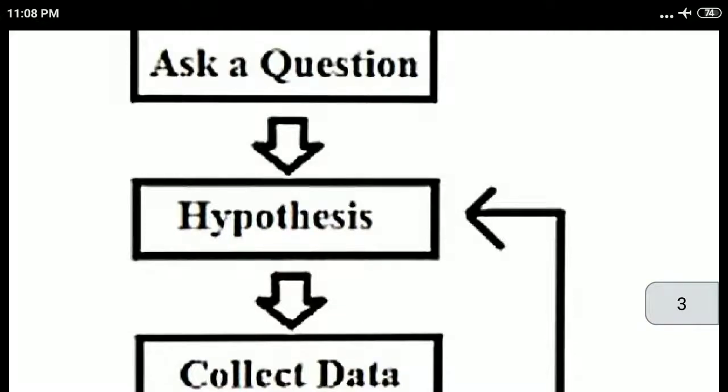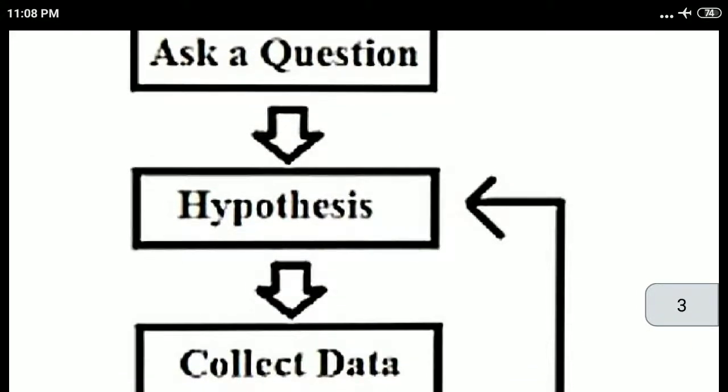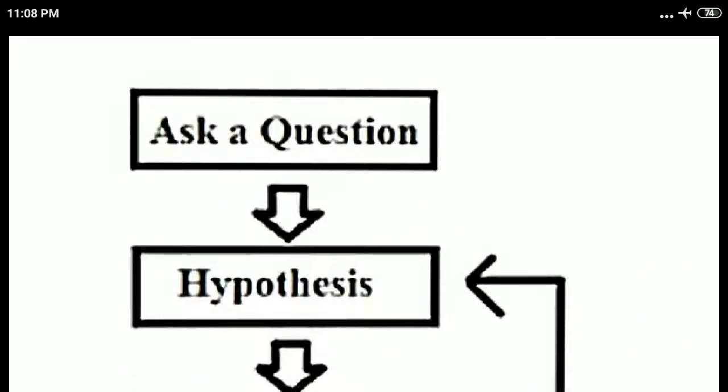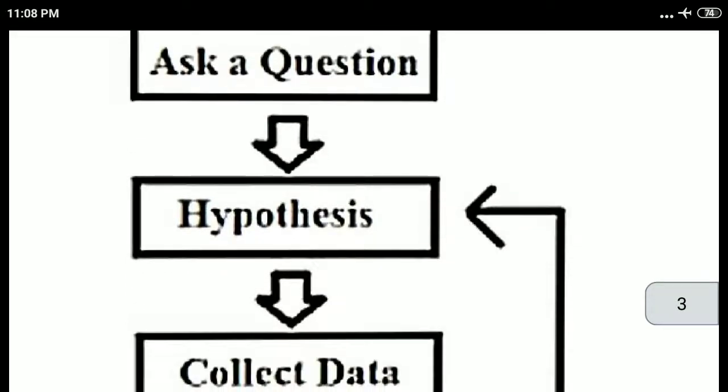See children, here one brief description is given. First what we will do, we will ask a question to anybody. You can ask your parents, your teacher, anybody. After that, hypothesis means somehow we will create one story. Suppose I ask, what is your name? So one hypothesis I will create. Might be your name is Aman, might be your name is Garima, or anything. So that hypothesis I will make.